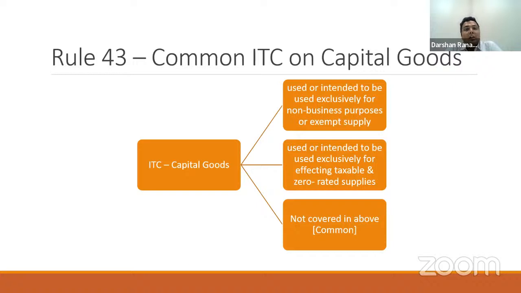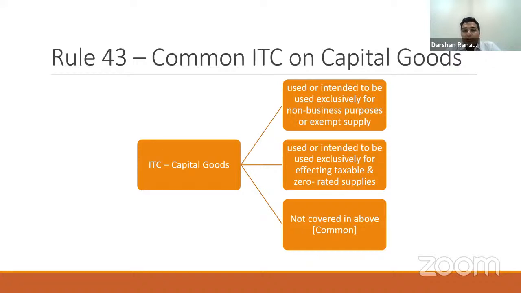So any goods on which you have claimed ITC, which has hit your balance sheet fixed assets, will be termed as capital goods. And the ITC claimed on such capital goods has to be bifurcated into these three baskets again. That is, first, whether it is exclusively used for non-business or exempt supply, then such ITC you cannot claim. Thereafter, the second basket is ITC exclusively used for taxable supplies and exports. Such ITC can be claimed in full.